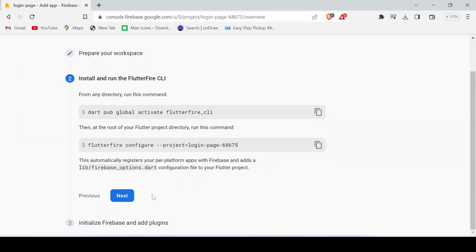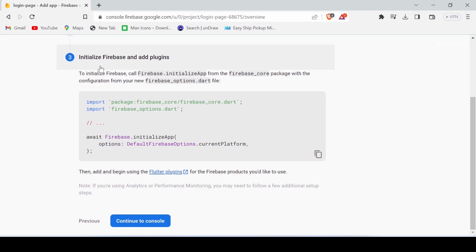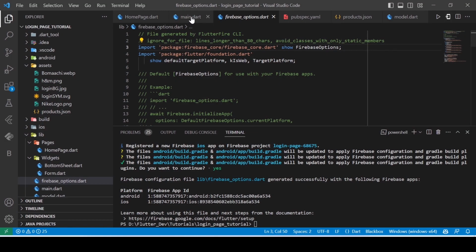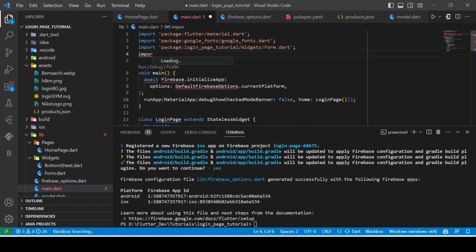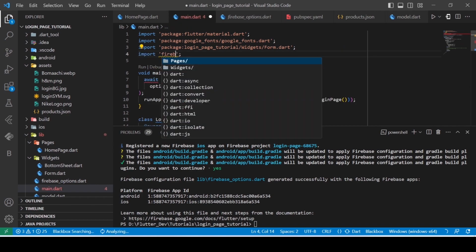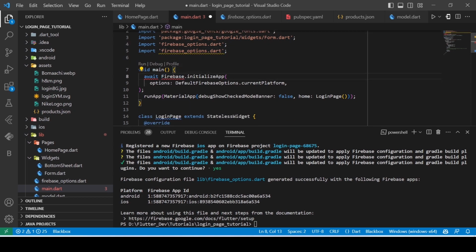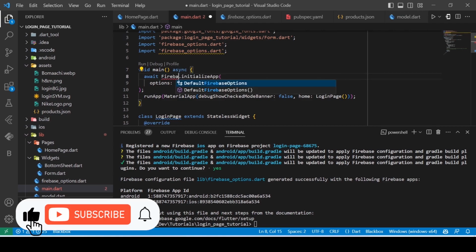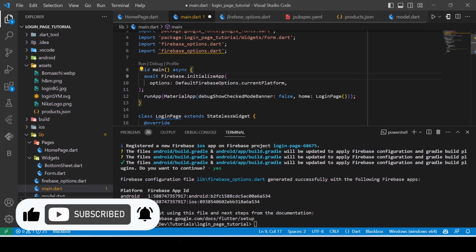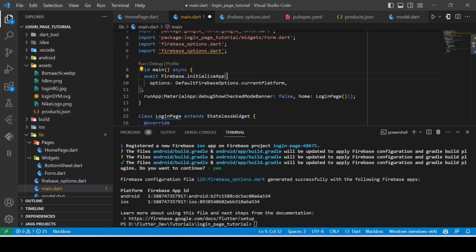Now coming back to the Firebase console, click here next, and then it will ask us to initialize the Firebase by copying this code into our main.dart. So just simply copy this and then in our main.dart file, paste here. Here also you will need to import the options file. Done. Also because we are using await here, we need to set the main method as async like this, and here Firebase.initializeApp. So done. So yes, when our main function will be called, it will initialize the Firebase in our application.